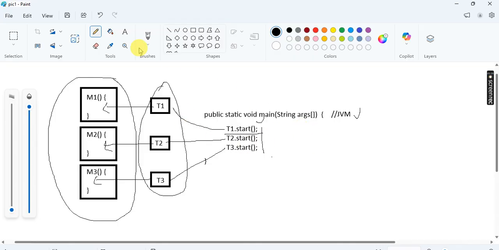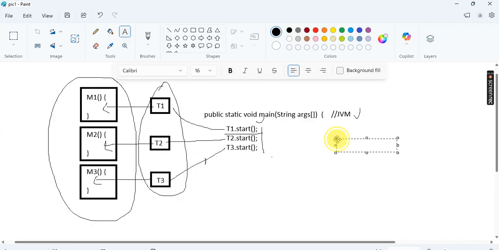User-defined threads are actually created in two ways: either using the Thread class or the Runnable interface. The interface contains only the run method. The run method is the default executable method. See here, the main method is an executable method, and that method is executed by the main thread. Same as that, user-defined threads execute the run method by default. When I call the start method, it internally calls the run method. The run method contains the logic, and the logic is calling the m1 method.